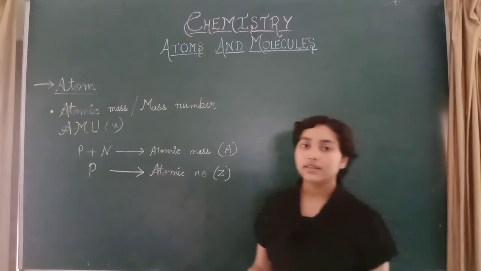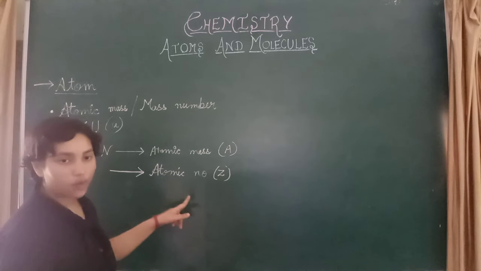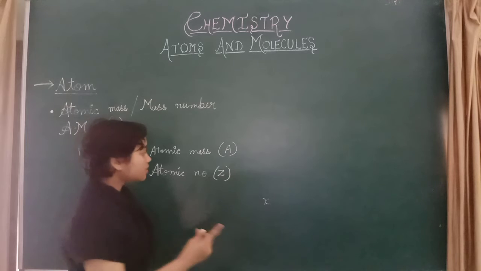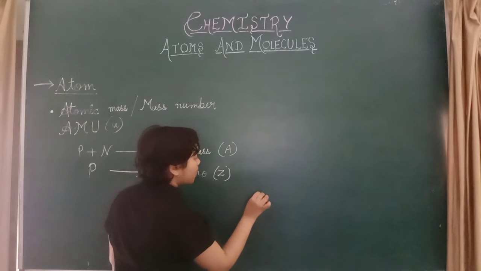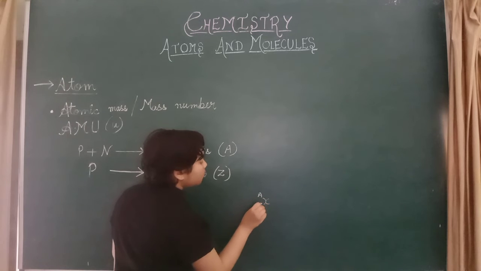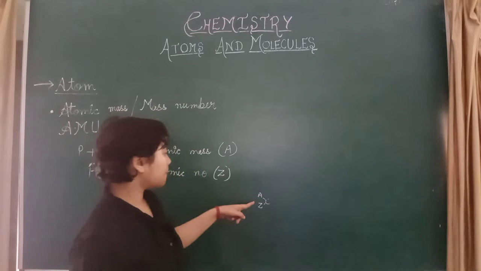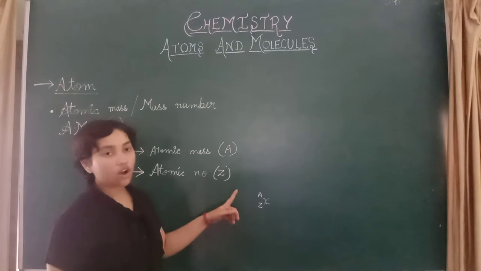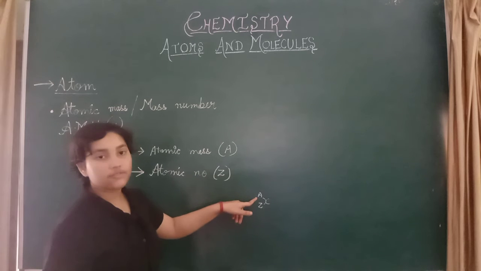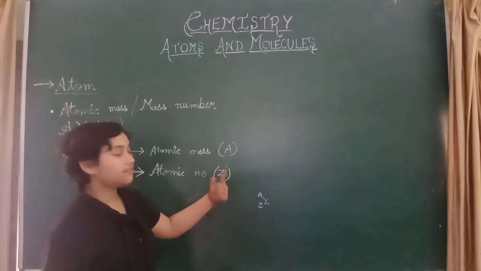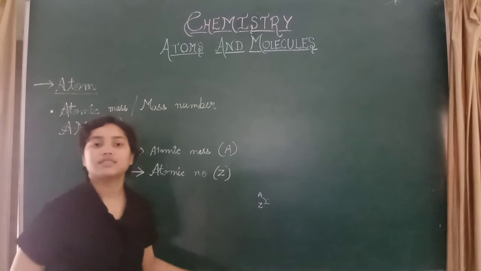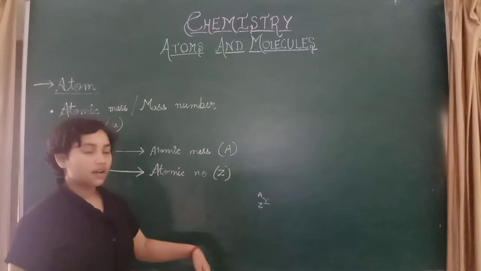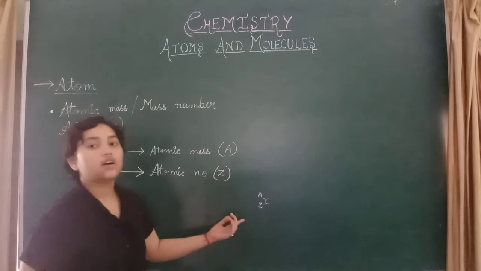If we want to write the atomic mass and atomic number of any element, suppose the element is X, then we write the atomic mass above and the atomic number below. You can also understand that A is the first letter and Z is the last letter. So the first letter will come first and the last letter will come last. This is the trick for memorizing which will come on the top and which at the bottom.